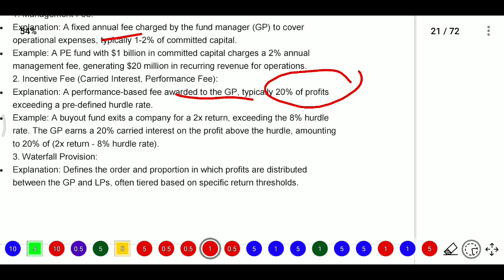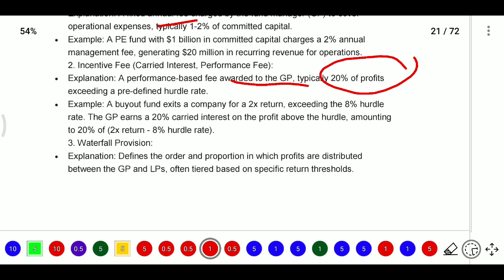So they will set one hurdle rate, and if the hurdle rate is exceeded, then the fund investors who have invested will get more profits, and out of that profit they will give the fee. So without giving the benchmark return, he is not eligible for the performance fee. That is the case with the hurdle rate. We will discuss, don't worry, what hard hurdle rate and soft hurdle rate mean. Next, waterfall provision.